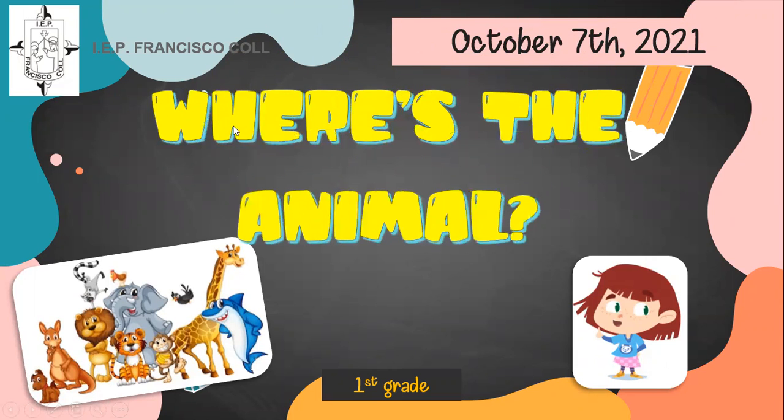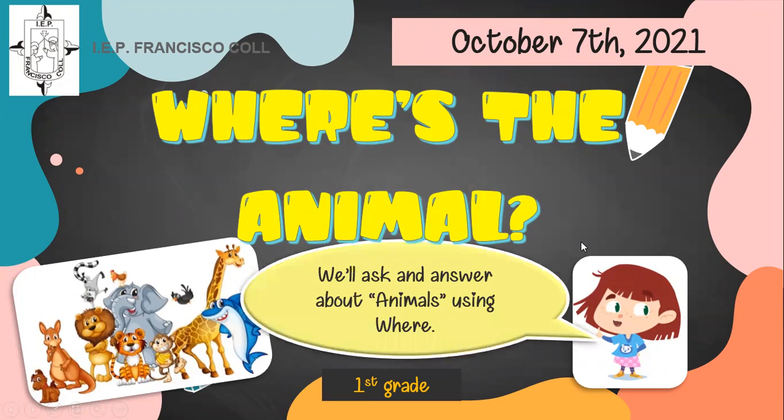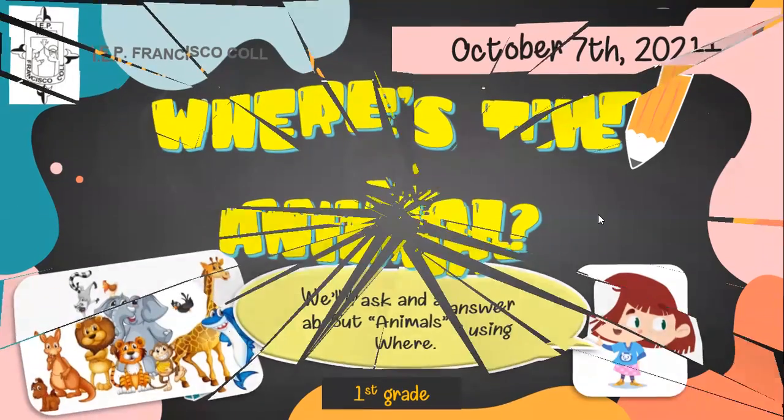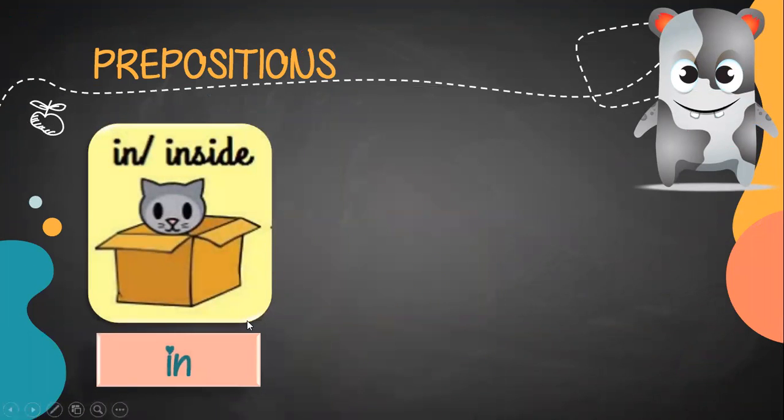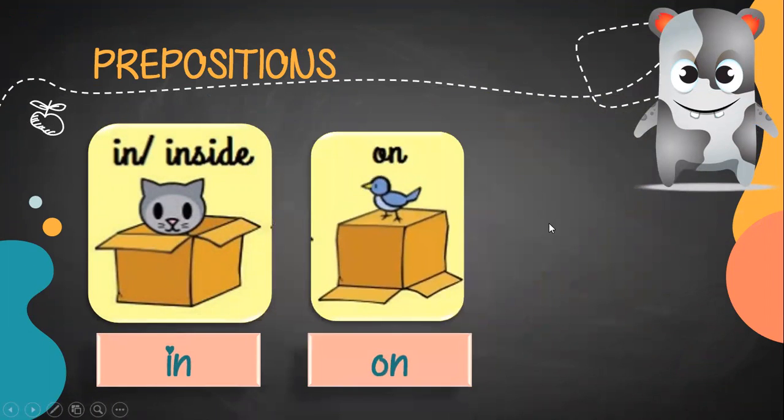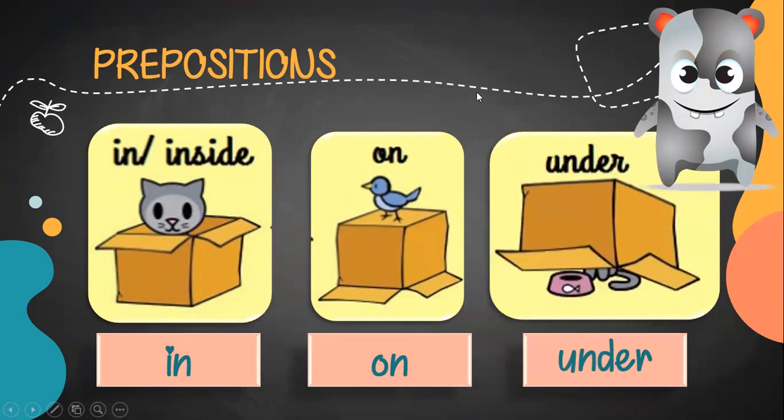Here we have, where's the animal? In this case, we are going to ask and answer questions using the word where, in order to know the location of something. In this case, the location of the animal. Let's see. As usual, we are going to review this part about the prepositions. Remember, in, on, and under.